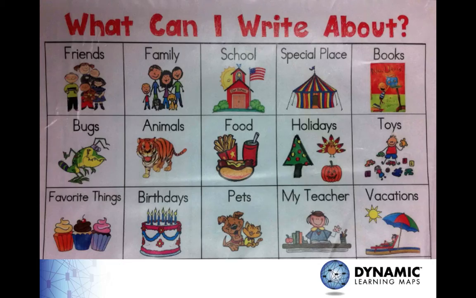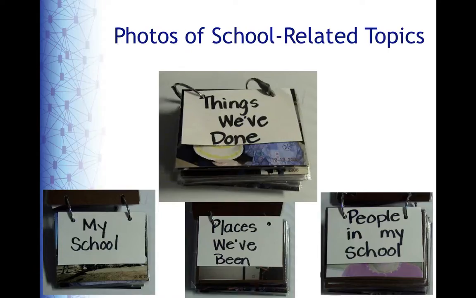There are many ways to help students begin to think about topics for writing. You can provide students with symbols or drawings. You can provide access to photos of school-related topics and experiences.